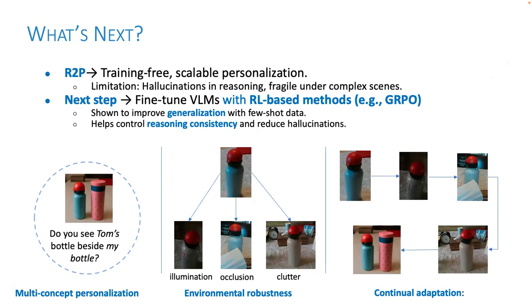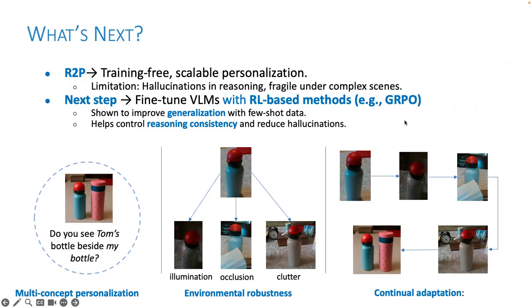To address this, our next step would be to fine-tune the VLM with reinforcement learning approaches like GRPO, which have been recently shown to show strong generalization performance, but with limited supervision. This will allow us to make personalization even more robust and reliable.